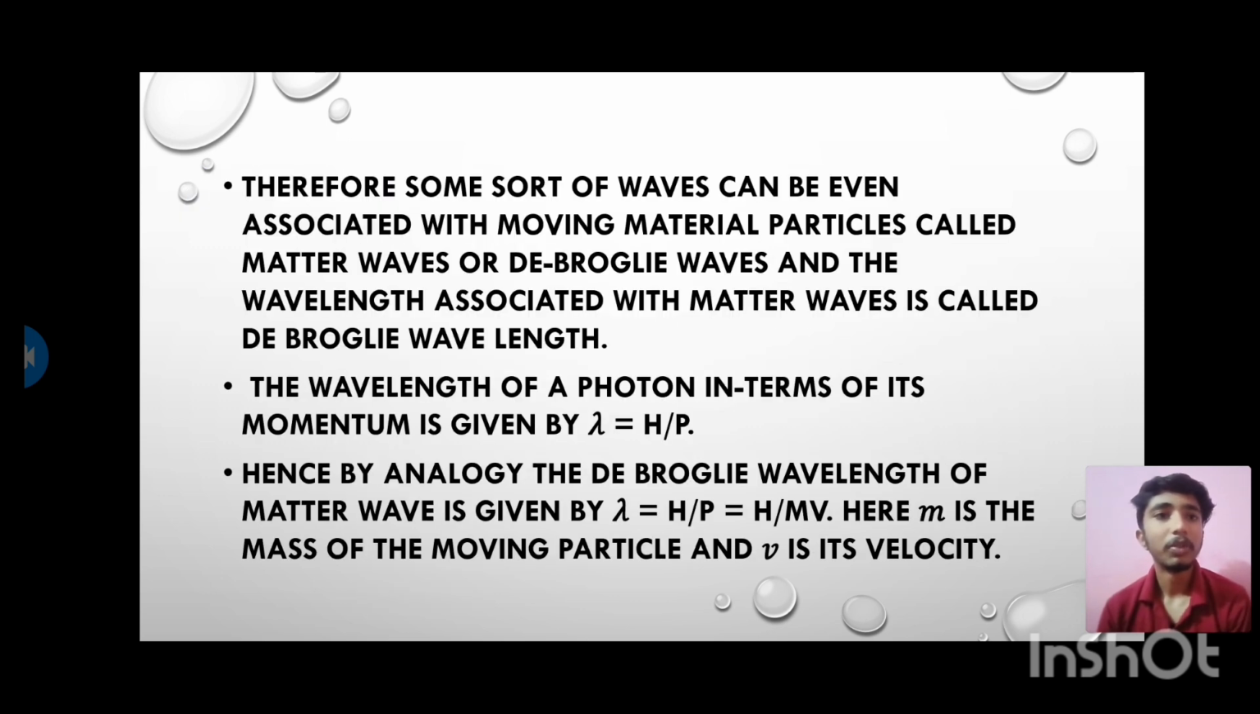Therefore, some sort of waves can even be associated with moving material particles, called matter waves or de Broglie's waves, and the wavelength associated with matter waves is called de Broglie's wavelength. The wavelength of a photon in terms of its momentum is given by lambda is equal to h by p. Hence, by analogy, the de Broglie wavelength of matter waves is given by lambda is equal to h by p is equal to h by mv. Here m is the mass of the moving particle and v is its velocity.